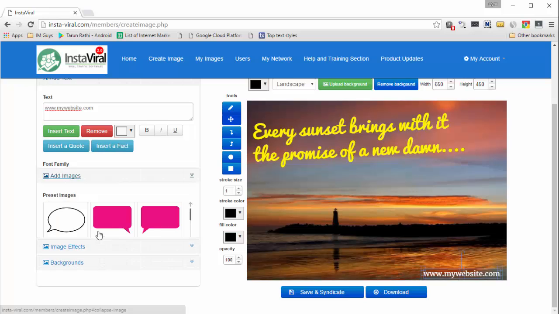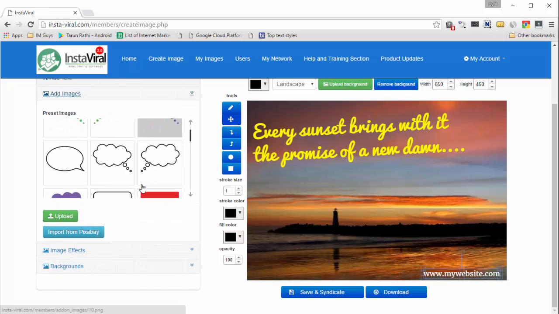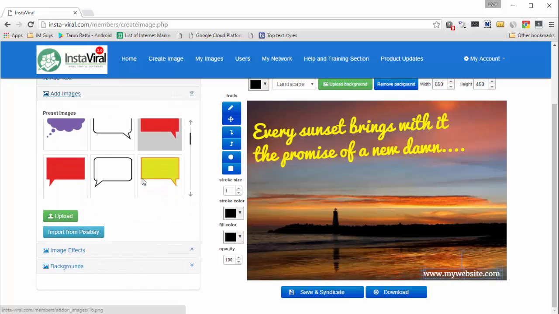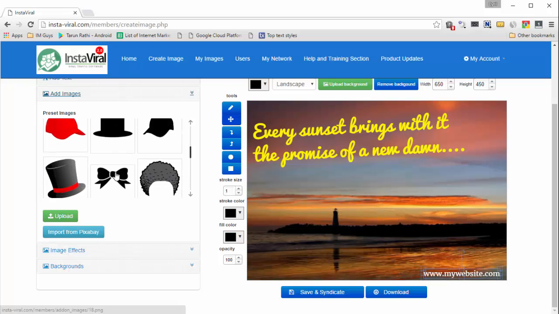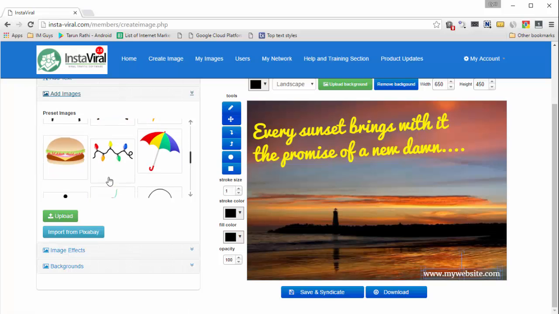Next, we've got add images, and we've got a number of pre-fed image templates that you can put in right then. There are a number of images that you can use in a number of categories.